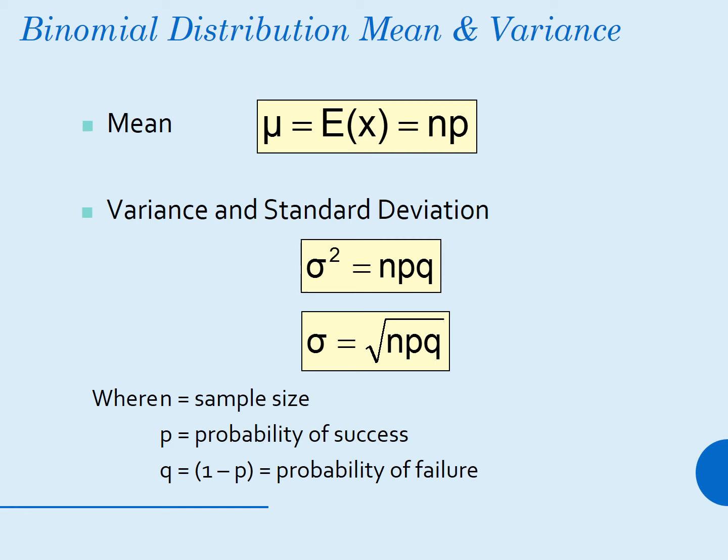Mean and variance of binomial distribution. The mean is np for the binomial distribution and the variance is npq, and the standard deviation is the square root of npq, where n is equal to the sample size, p is equal to the probability of success, and q, that is 1 minus p, is equal to the probability of failure.